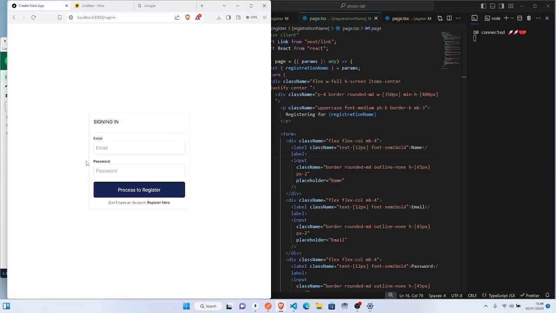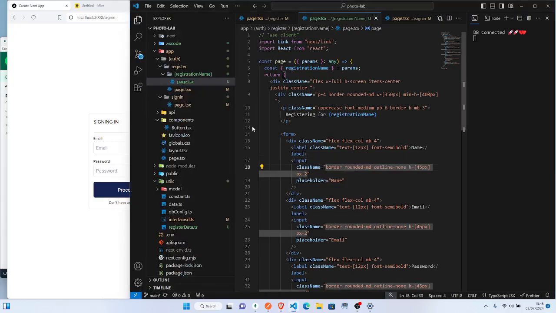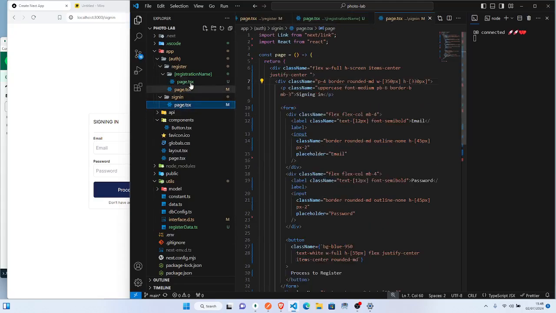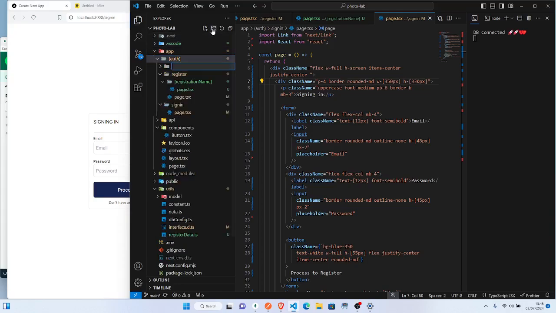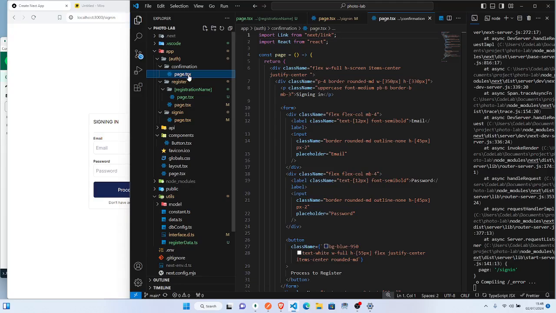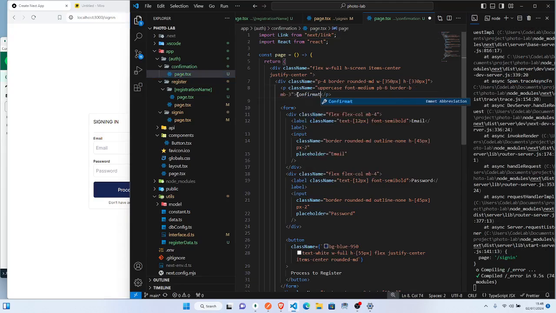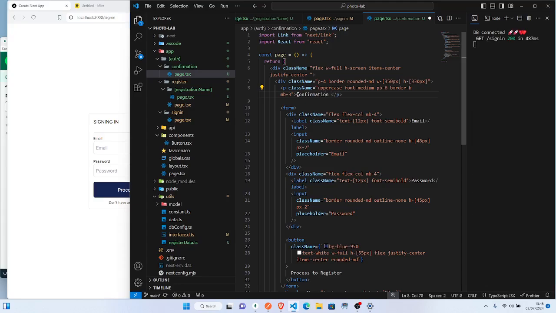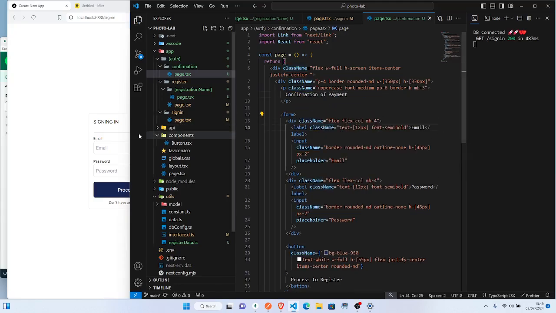So what I will do for that confirmation, I'll just copy this, then remove all this, put confirmation and color. So let me just copy this. So come inside here. So we'll say confirmation. Then inside we just paste this. So inside here, so we'll say confirmation of payment. So something like that, right? So if we save that, I should be seeing it here.